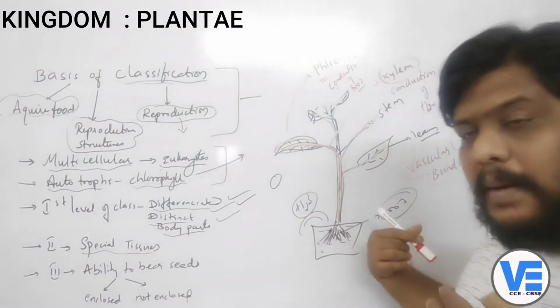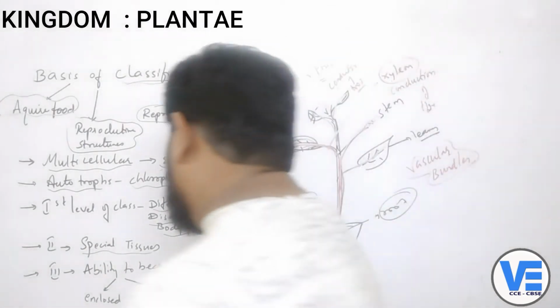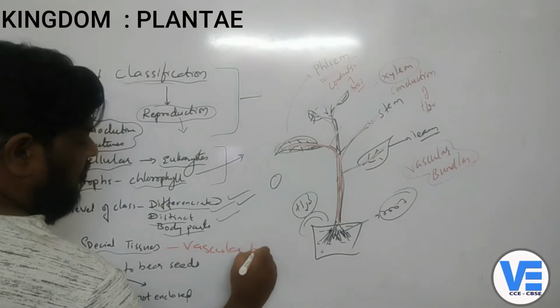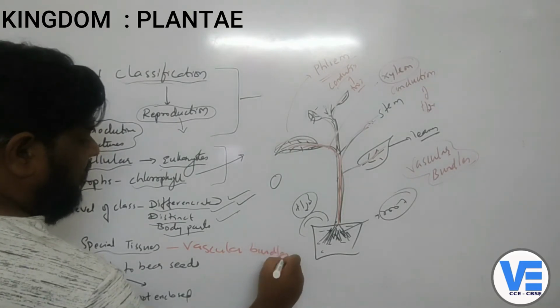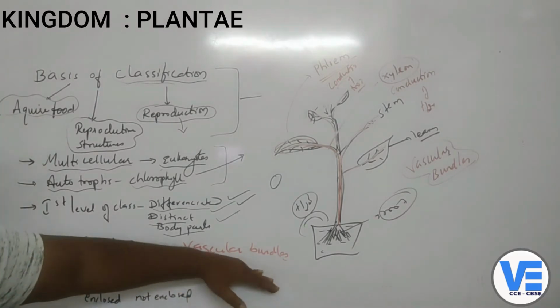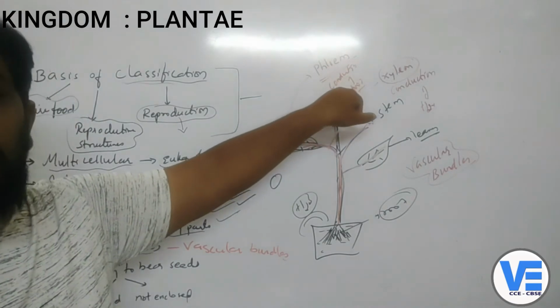Now these vascular bundles are the special tissues which we are talking about here. These vascular bundles are the special tissues which help in the conduction of water and also the conduction of food.